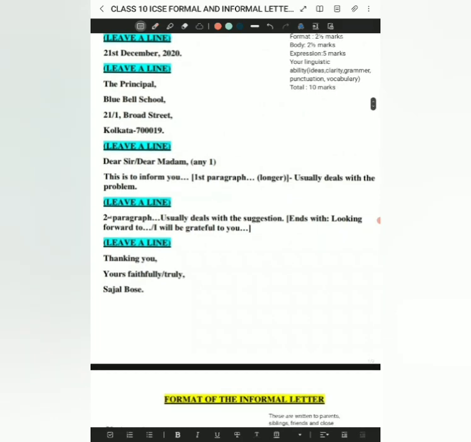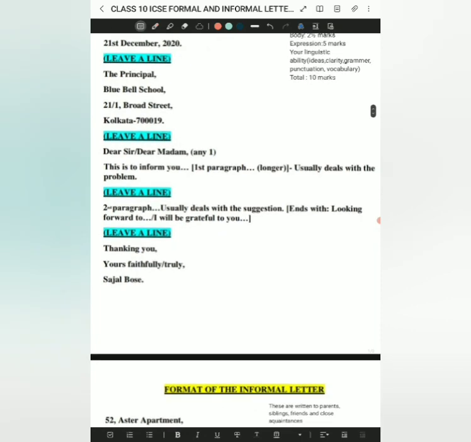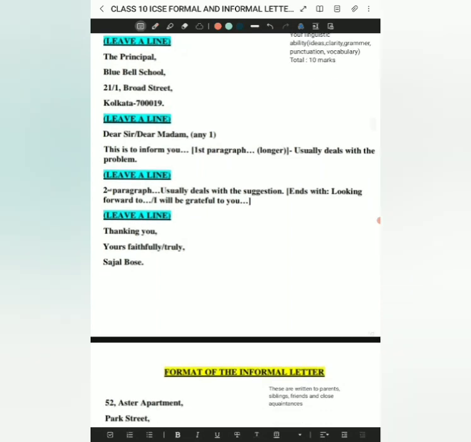This is to inform you, first paragraph, which should be longer. This usually deals with the problem. You will write here, and then you will leave a line, and then you will start with the second paragraph. This usually deals with the suggestion and ends with looking forward to, or I will be grateful to you. Like this you will end the formal letter. Then you will leave a line, then write Thanking you, Yours faithfully or Yours truly, any of the two, and then your name.